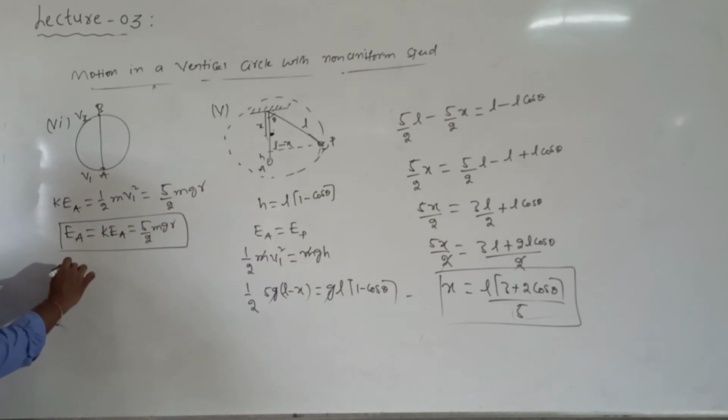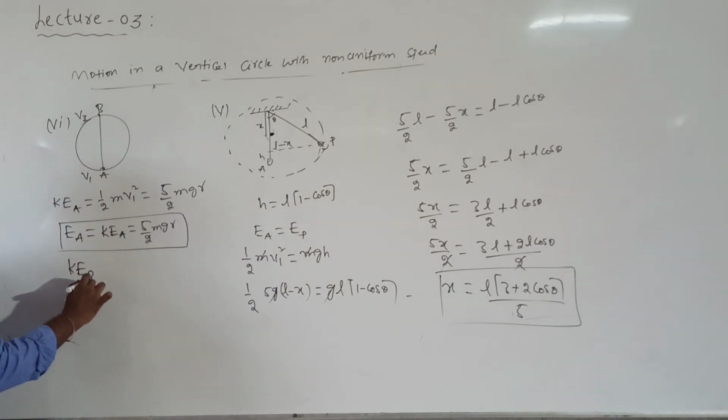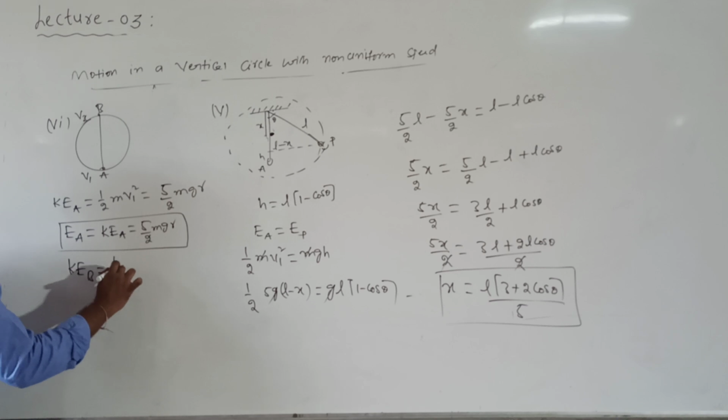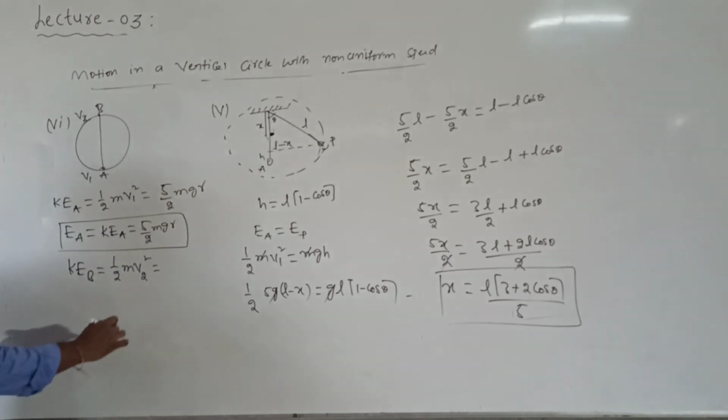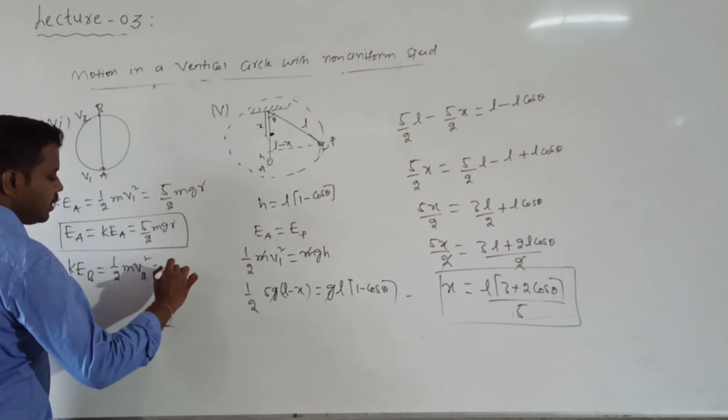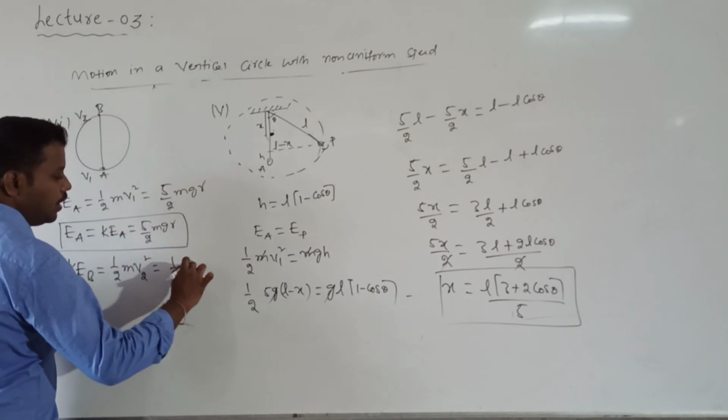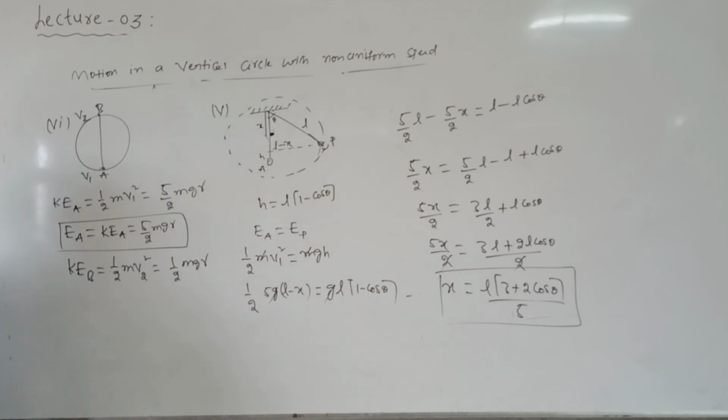If I want to calculate what is the kinetic energy at B, kinetic energy at B is 1 by 2 into m into v2 square. v2 value is root gr. Then what I will get as the answer, which is equal to 1 by 2 into m into g into 1. When the particle is going from A to B, what happened to kinetic energy? Decreases. What happened to potential energy? Increases. But total energy value remains constant. What is the change in kinetic energy when it is going from A to B?